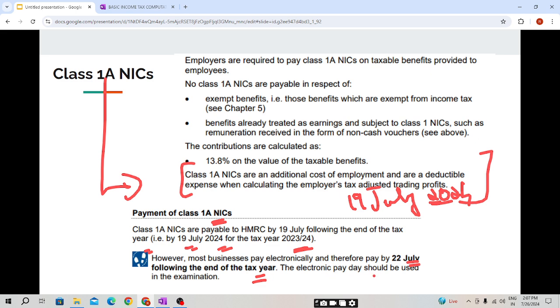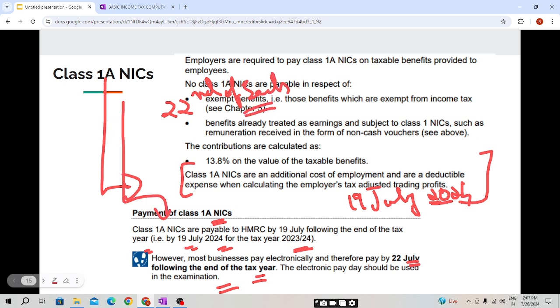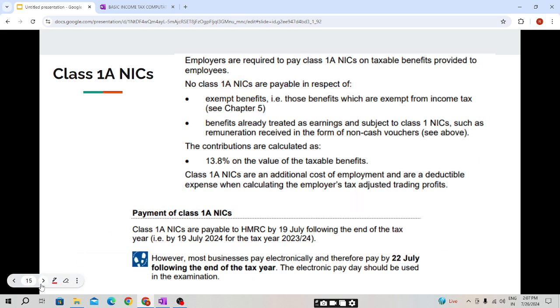The electronic pay day should be used in the examination. For class 1 NIC it is the 22nd of each month. But class 1A NIC will be payable on 19th July if paying by cheque, but if it is electronic, we need to pay by 22nd July. I hope this is clear.